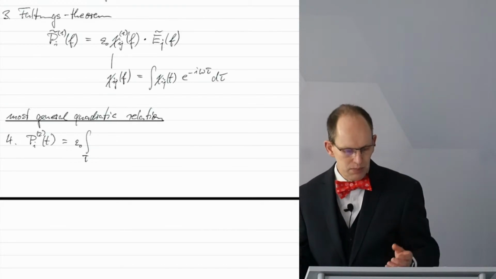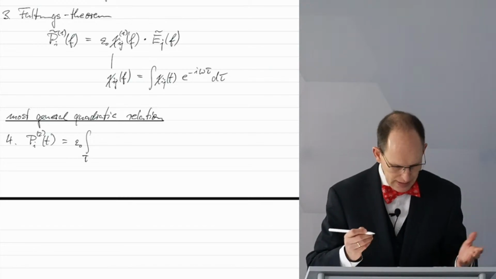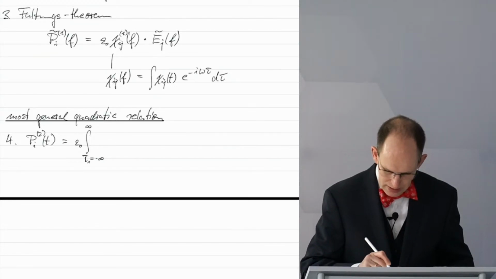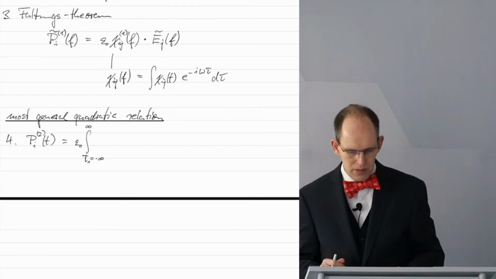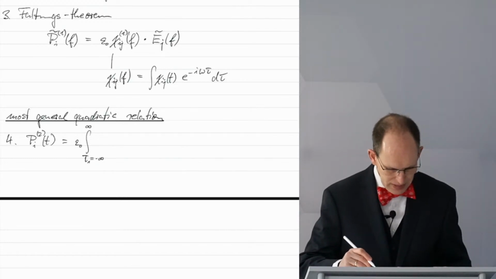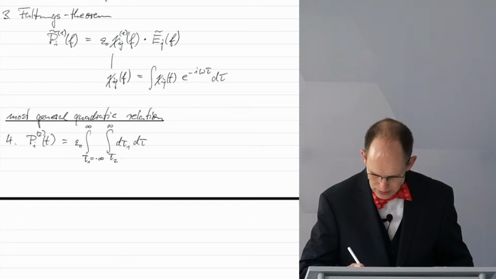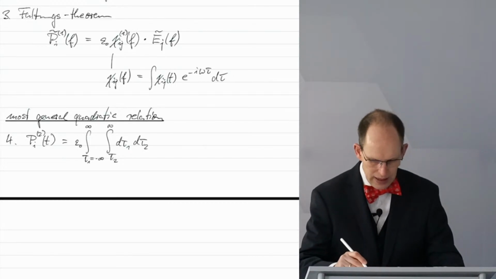In principle, that's possible, and so we have to account for that. So we integrate over tau from minus infinity to plus infinity. In reality, it is just from 0 to infinity for both fields, and we integrate, of course, over both times.